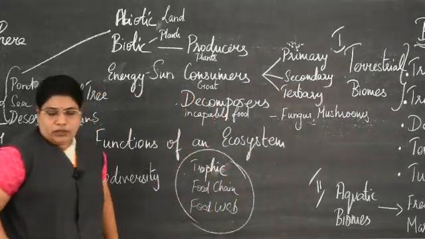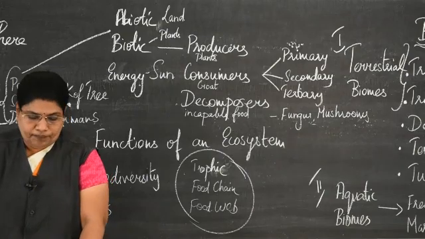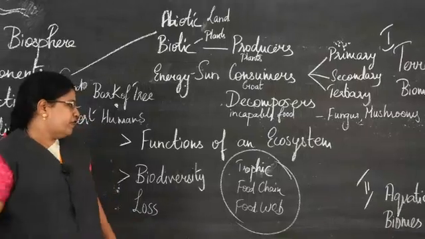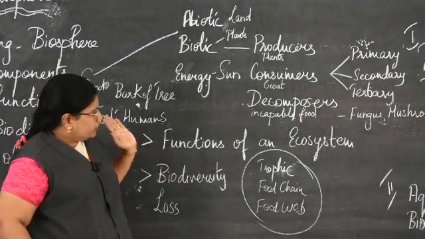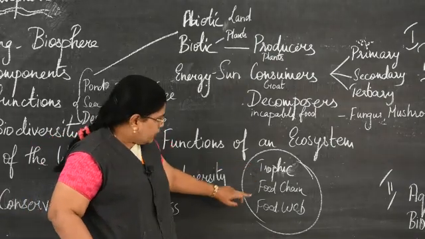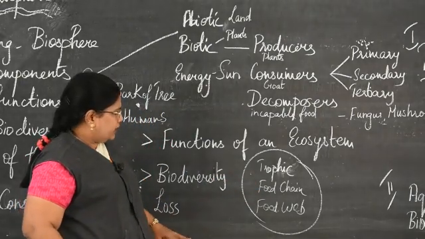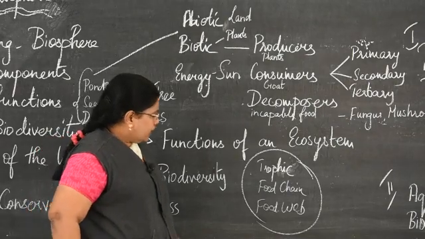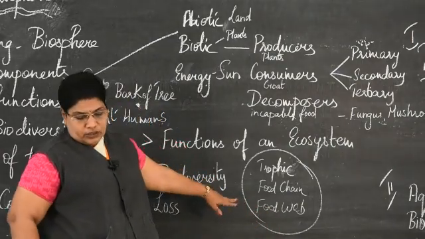It may be from the lowest to the highest or from the highest to the lowest. So, we have various trophic levels. The chain of transformation of energy from one group of organisms to another through these trophic levels is called a food chain. And all these food chains are interlocking and interdependent with each other. That is called the food web. Let me explain this with an example.